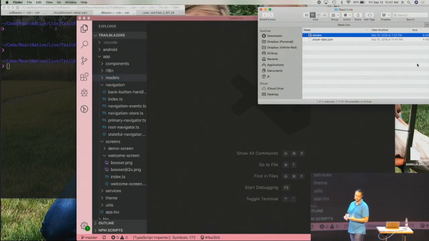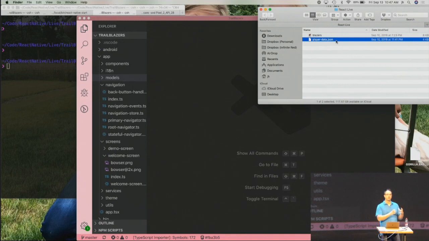This app is basically for me to get to know the new roster. There's a new season coming up for the Portland Trailblazers, and I want to know the new players that are going to be a part of it. We have some data, and I'm going to use a local JSON file, but you can envision this being an external API that we're reaching out to and pinging and getting